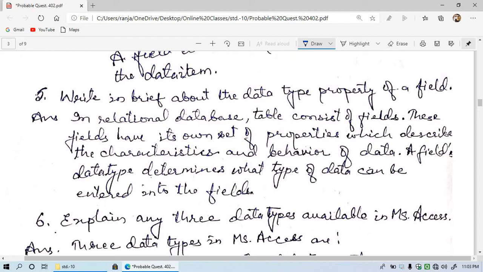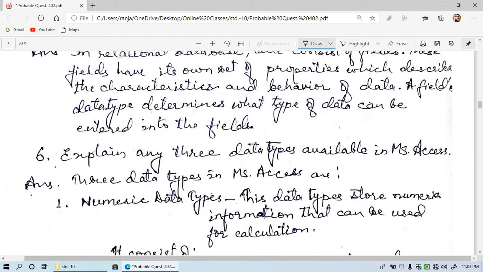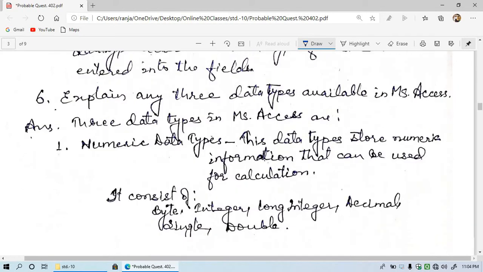For example, if you set numbers only, then you can't add a text value or alphanumeric value, and if you set text, then it can have only text values. That is integer type, and then alphabetical type, then alphanumeric type. There are different types of data.